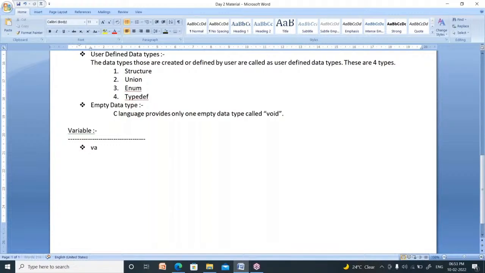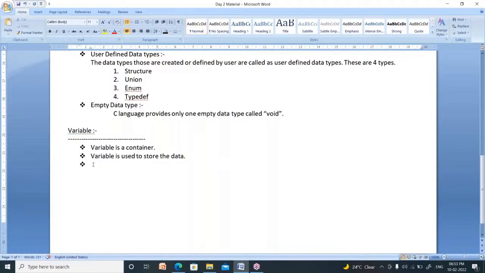So what is a variable? First of all, you have to say variable is a container. First, your answer to what a variable means is: okay, variable is a container. What is the use of a container? A variable is used to store the data. So what does variable mean? You have to say these two points: a variable is a container which is used to store the data.